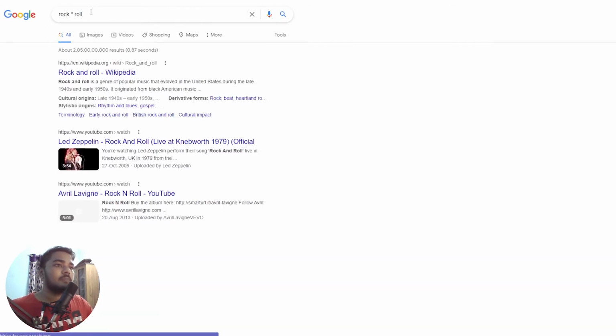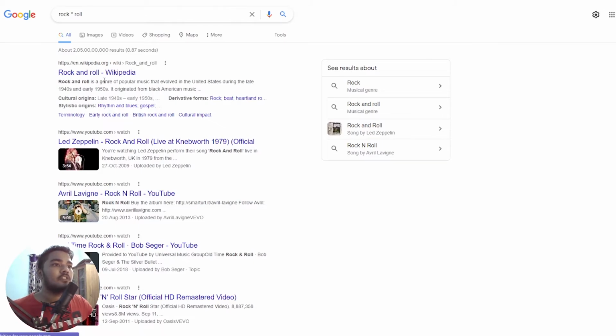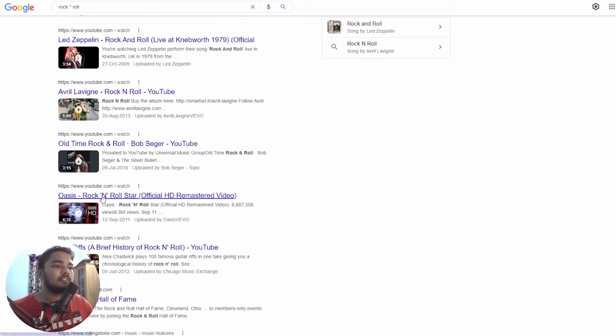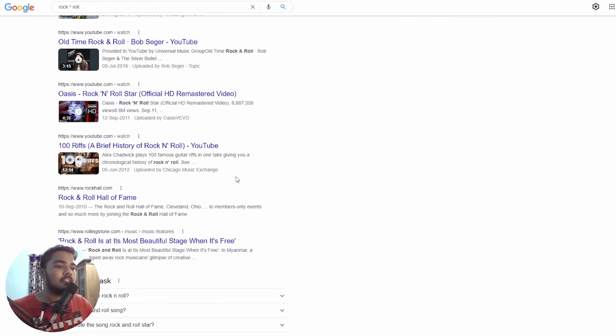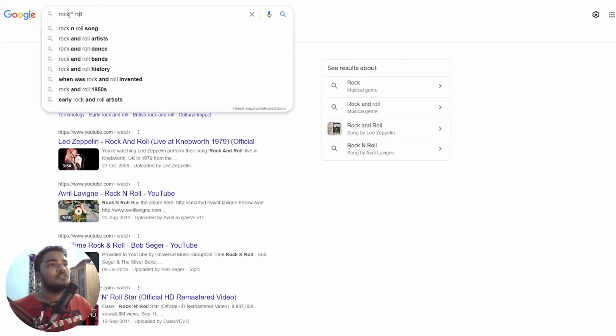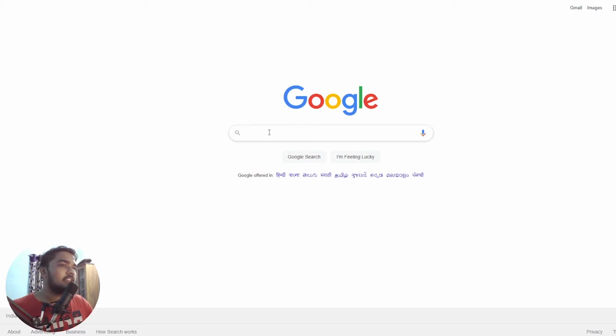So if you just tap enter, you will see that you get rock and roll, you get rock ampersand, and you get this single quote, capital N thing and whatnot, right? So that's what it does. If you want something between these two words but you don't know what it is, it will just give you all. So the next one will be really helpful.